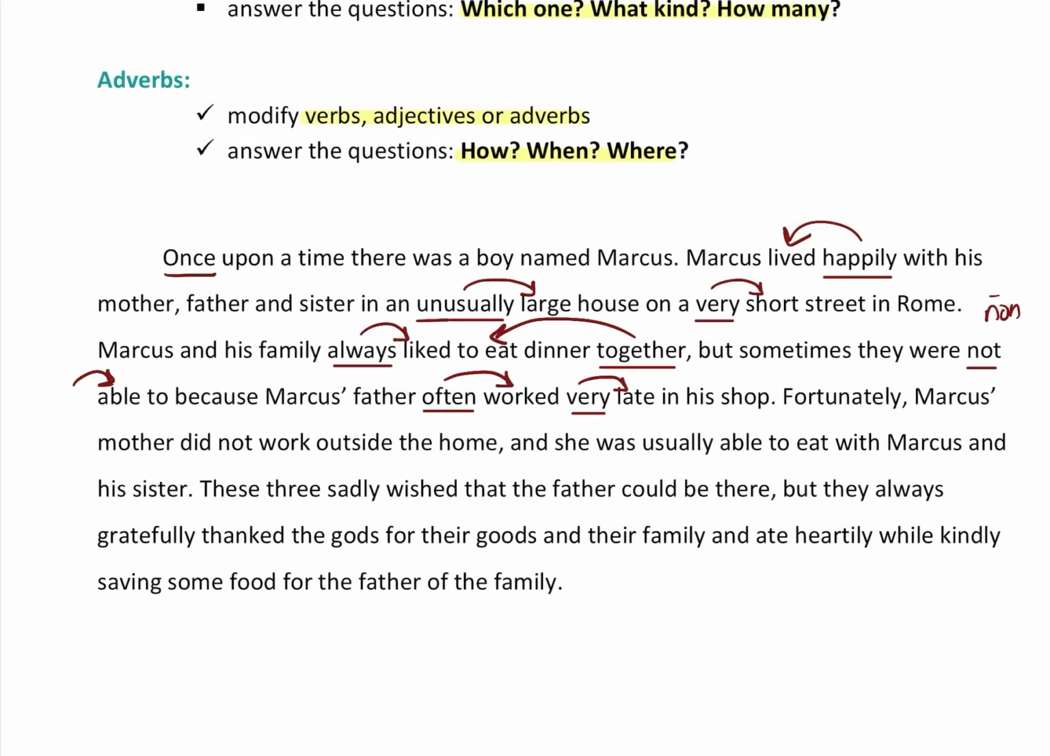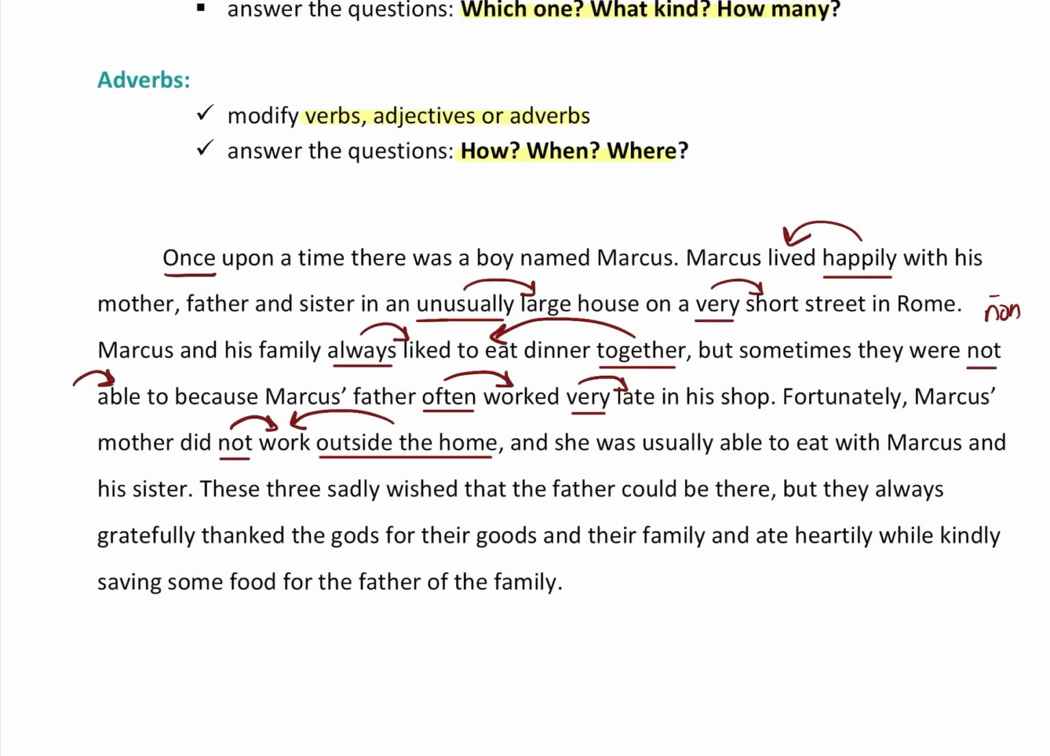Fortunately, Marcus's mother did not. Oh, here we have a not again. What did she not? Modifies what? Work. Outside the home. So this one's a very interesting one. This one is actually an adverbial phrase. The whole thing is called an adverbial phrase because outside the home modifies work. And that answers the question, where? Where did she work? Outside the home. Actually, she did not work, but that's what that phrase modifies. Did not work. That verb.